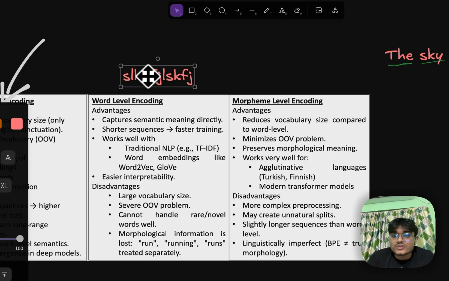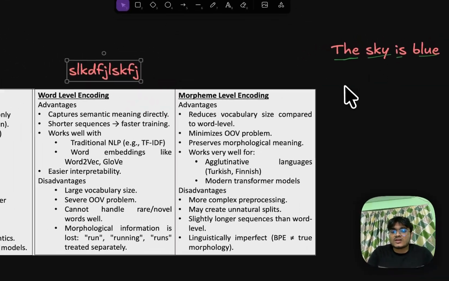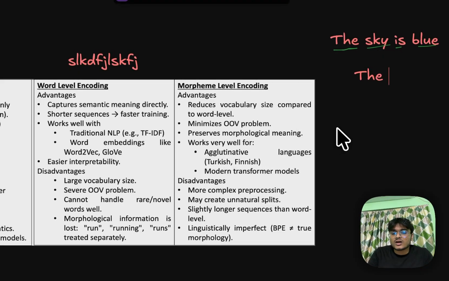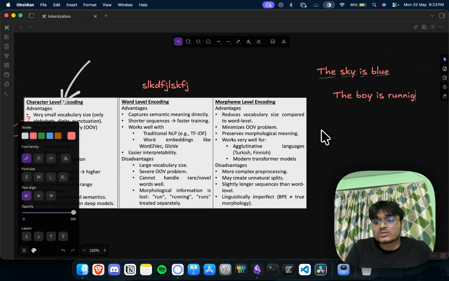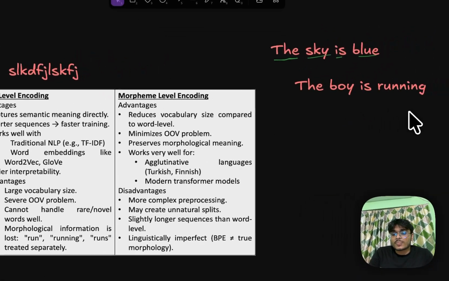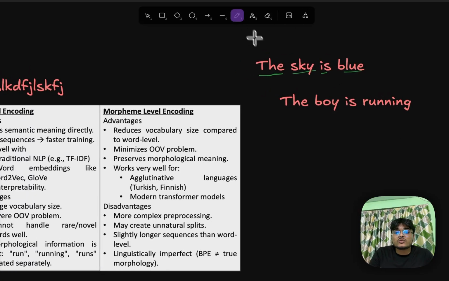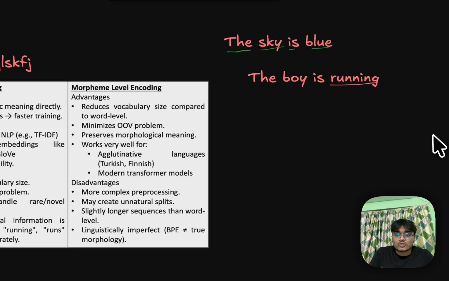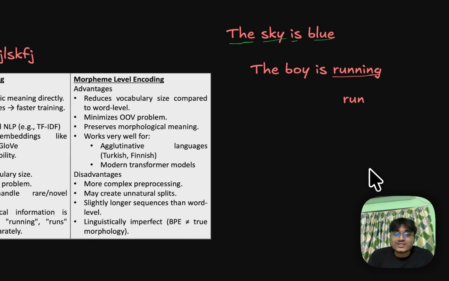Then there is another big issue. Let's say I type something like "the boy is running". Here it cannot differentiate between this and the actual word called "run". So this has a problem: we can't capture the morphological meaning.